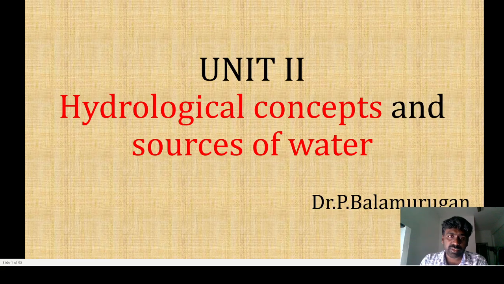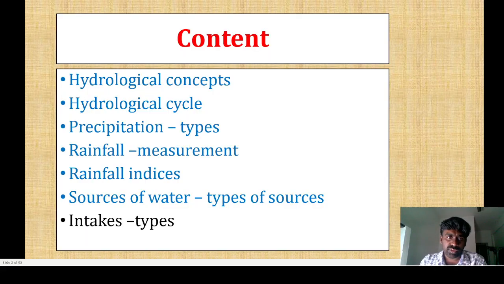Today we are going to talk about Unit 2, the hydrological concepts and the sources of water. In that unit we are going to discuss the hydrological concepts, hydrological cycles, what is meant by precipitation, what types of precipitation there are, and then rainfall measurements, rainfall indices, sources of water and types of sources. Sources of water means the different types of sources available on our earth surface, and intakes, which is a beautiful structure we are going to study. It is a very interesting topic. So these are the things we are going to discuss today.